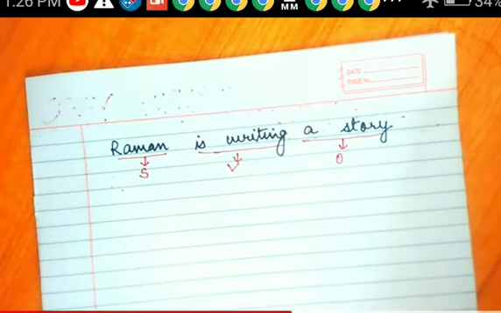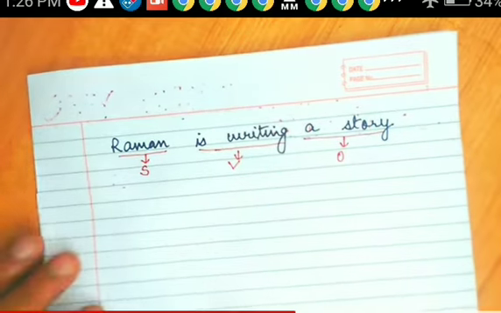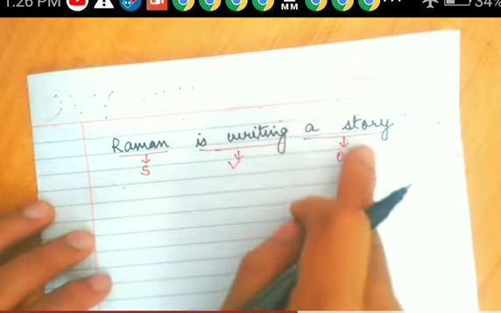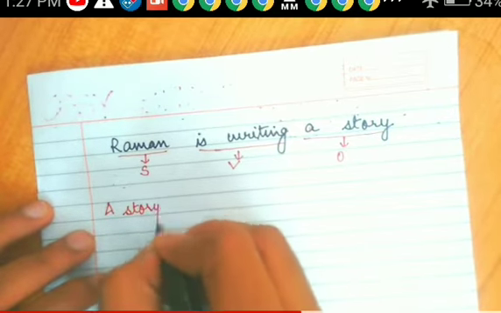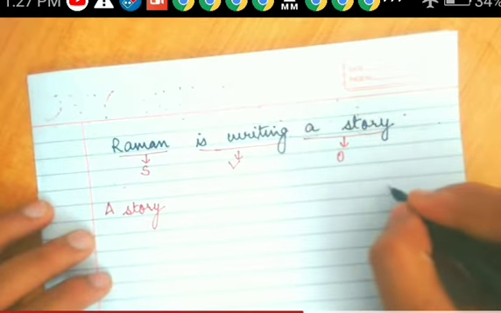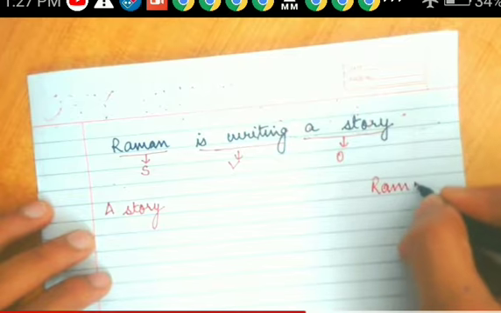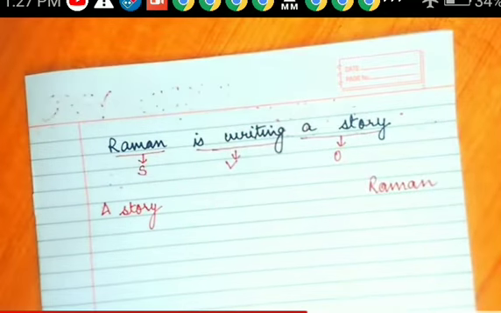Subject goes to the position of object and object will take the position of subject. Likewise, a story will come at the first, in the subject position.